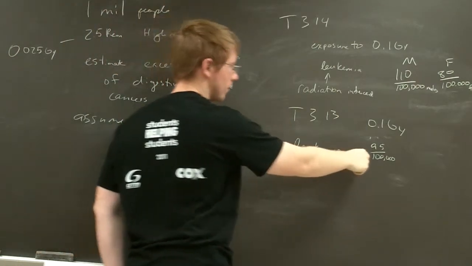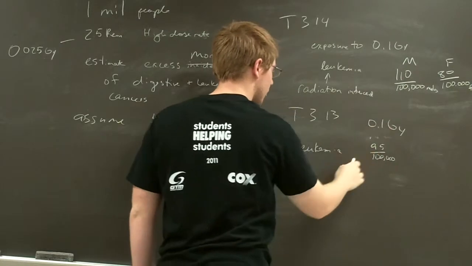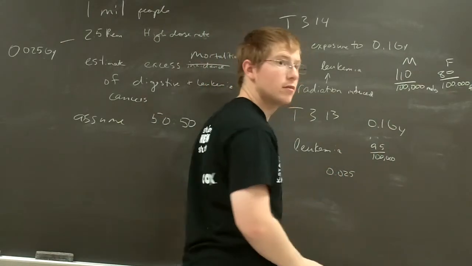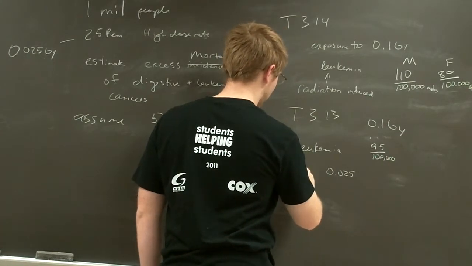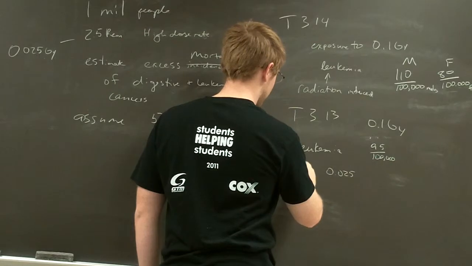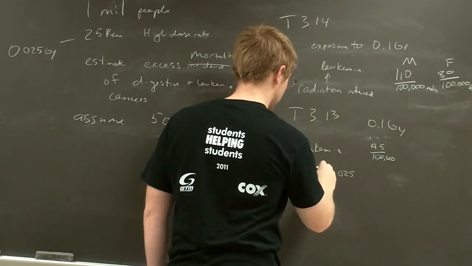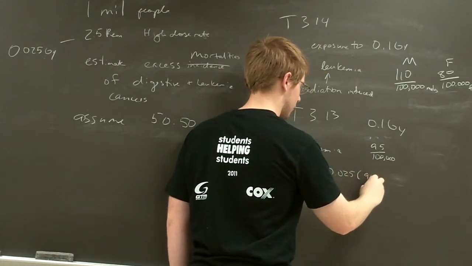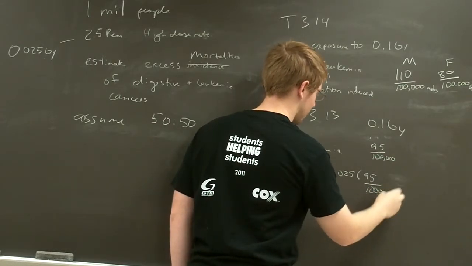So if we had 100,000 people, instead of getting 1 gray, they got, multiply that by 0.1 over 0.025? But if we had 1.025 gray, we should expect that this would be our incidence per 100,000 people.